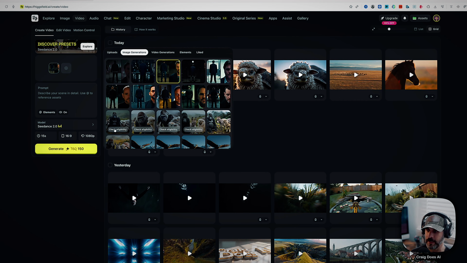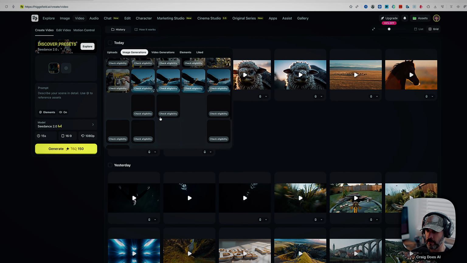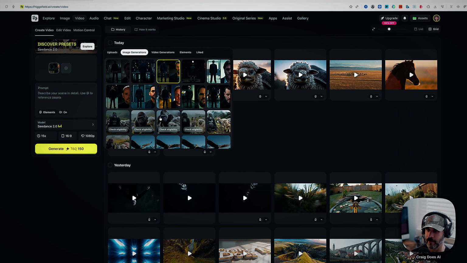Now I want you to look here. See, it says check eligibility. Now these are some images that I made earlier today, and throughout my time here, using Higgsfield, which I've been using for quite a while now. But what we want to do is bring in these two characters. However, if your image says check eligibility, all you need to do is quickly check it. It's going to check the content, and if it's available to be used, you just click it, and it will simply be added there, just like we did with the first picture. So then we're going to choose the other character. Let's choose another character here.